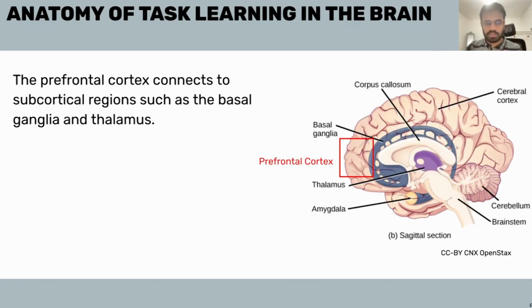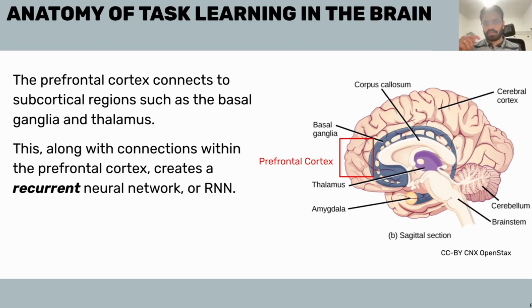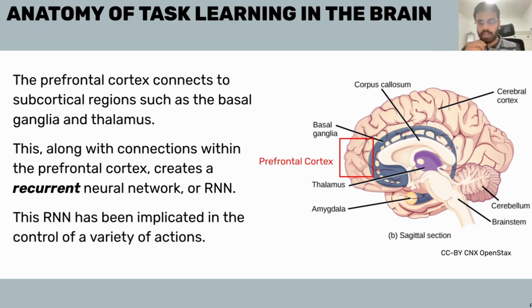So the prefrontal cortex connects to subcortical regions such as the basal ganglia and thalamus. This, along with connections within the prefrontal cortex, because it also has connections within itself, constitutes a recurrent neural network. And this recurrent neural network has been implicated in a variety of actions, where it could be related to motor control, it could be related to emotional valence control. There are a lot of control systems that the brain has, and wherever you need to learn new associations and dictate control based on that, this system is always implicated in it.